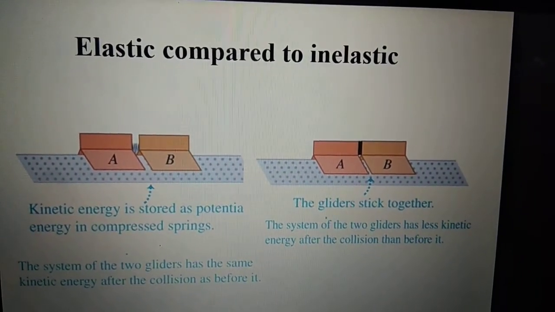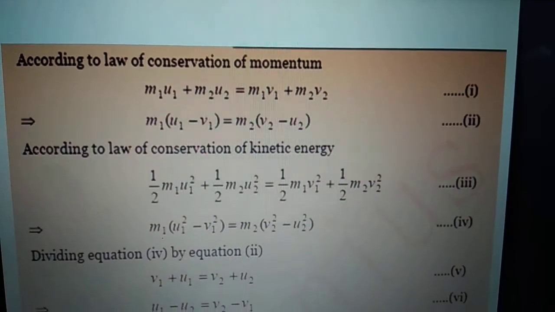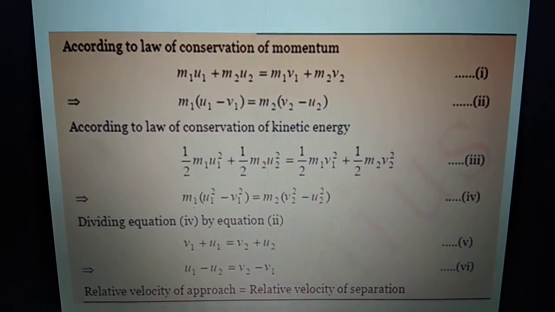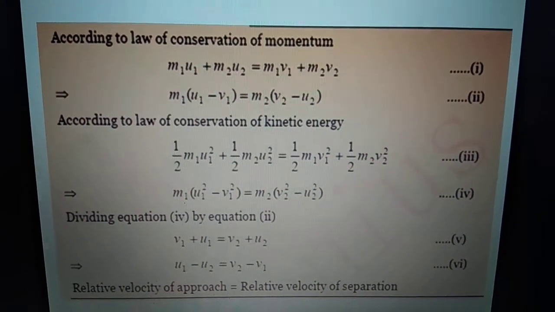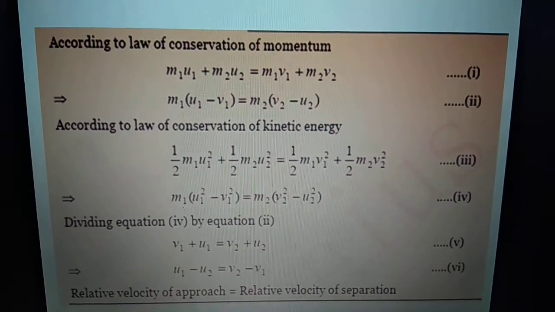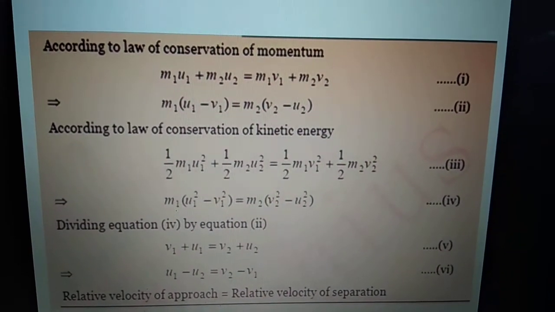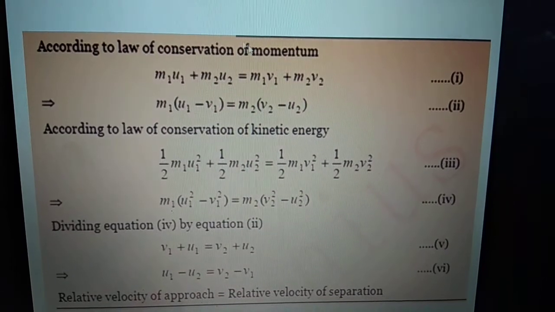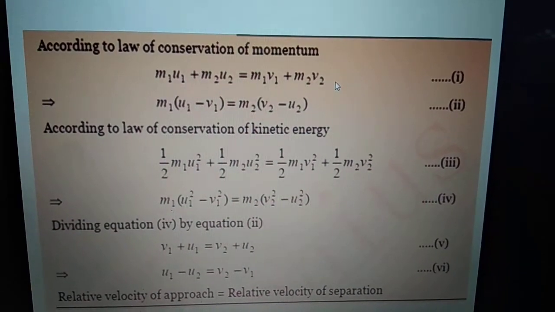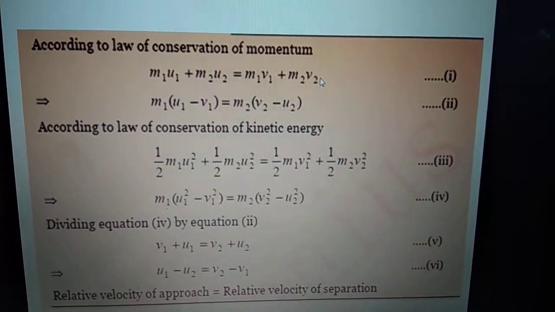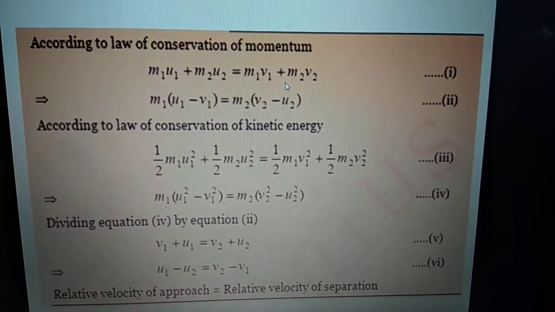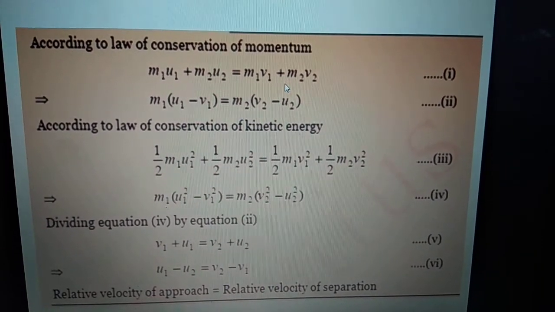Now going to the derivation of how we find the final velocity when two bodies collide with each other in the elastic manner. First, we write the principle of conservation of linear momentum: initial momentum is equal to final momentum of both the bodies.